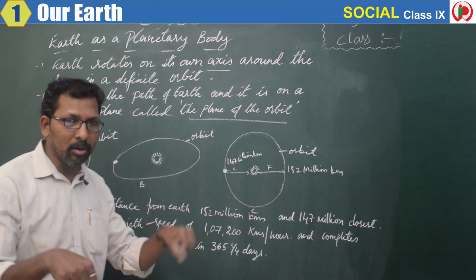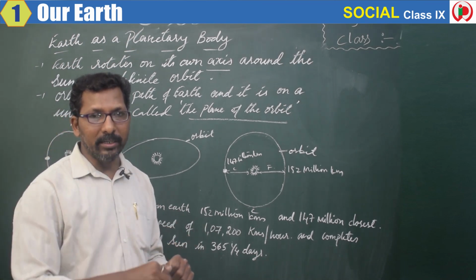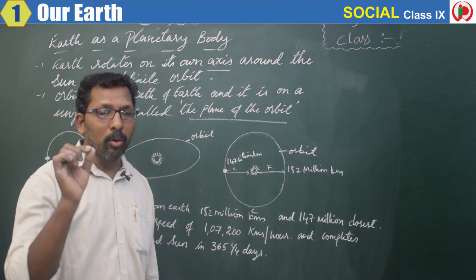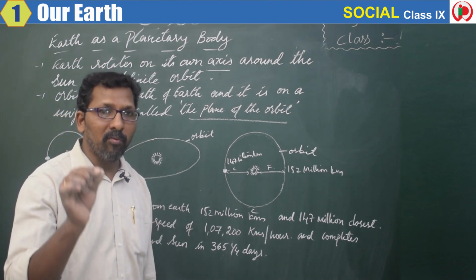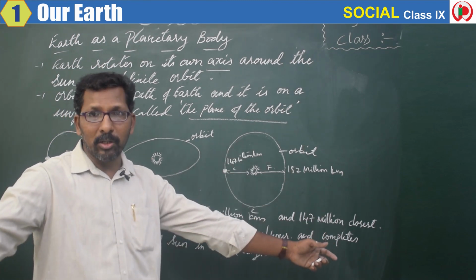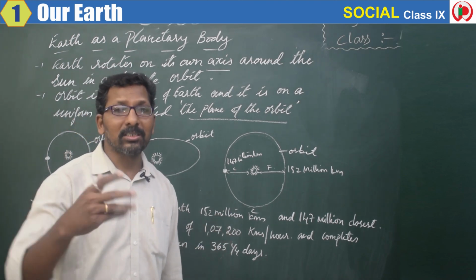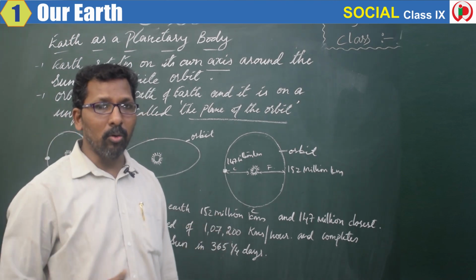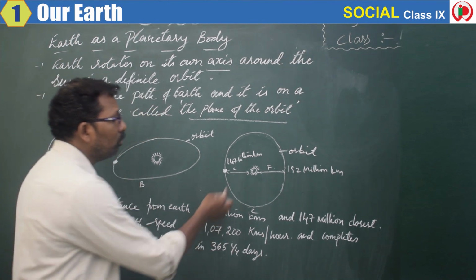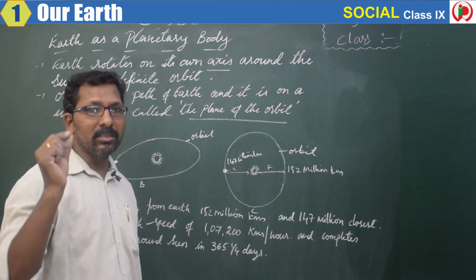For example, when you are going on a bike or a car, it goes with a certain speed. It may go 20 kilometers per hour, it may go 30, 40, 50. Sometimes if there are no vehicles on the road, your vehicle may go with a higher speed, 60 to 70 or 80. Similarly, when our Earth is moving around the sun, it moves with a certain speed.